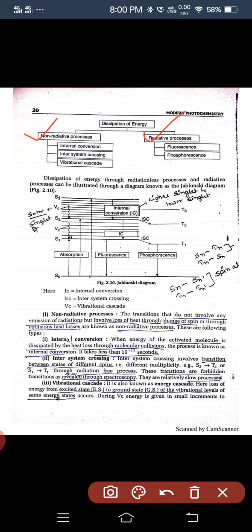Non-radiative processes are also divided into three parts: internal conversion, intersystem crossing and vibrational cascade. Radiative processes are split into two parts: fluorescence and phosphorescence. Dissipation of the energy through non-radiative and radiative processes can be illustrated through a diagram known as the Jablonski diagram.